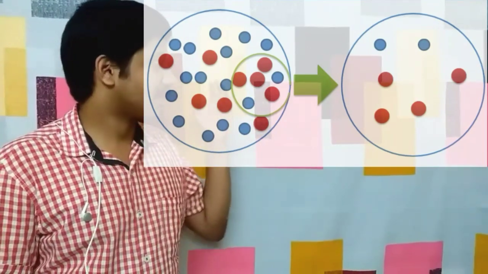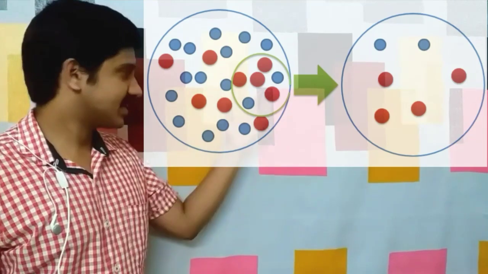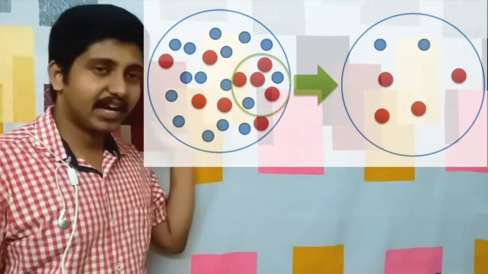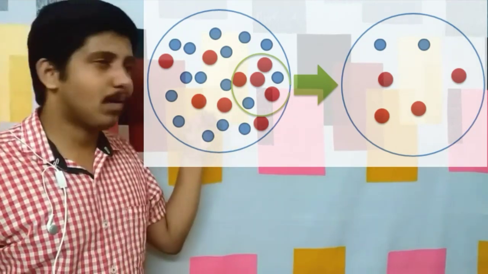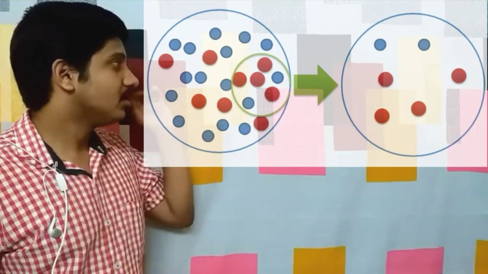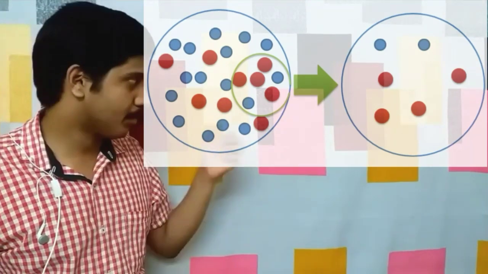That is, the ratio of the alleles is different in the new population. You can see here that the red and the blue represent two alleles, and in the initial population the blue was higher in number, or higher in proportion, than red. But look at the new population. The red is higher in number or higher in proportion.